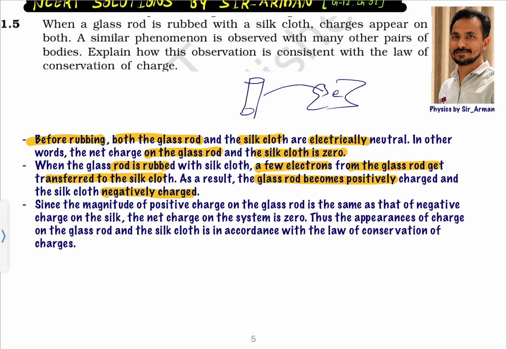Since the magnitude of positive charge on the glass rod is the same as that of negative charge on the silk, right, whatever amount of charge is transferred to the silk, the same charge but opposite appears on the glass rod. The net charge on the system is 0, because an equal amount of charge appears on both the objects. So, it is 0. Thus, the appearance of charges on the glass rod and the silk cloth is in accordance with the law of conservation of charge. That is, here no new charges are created, right. That is why it follows the law of conservation of charge.